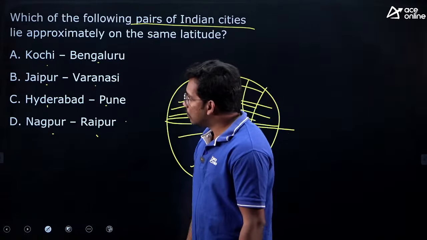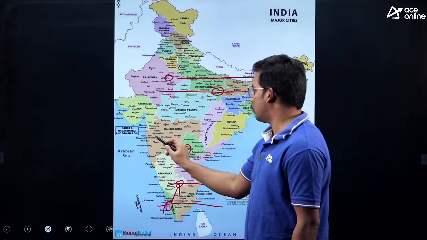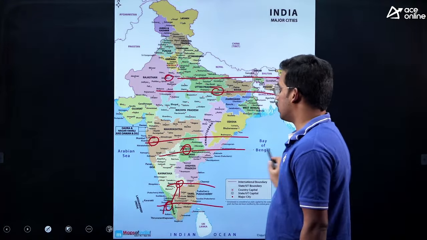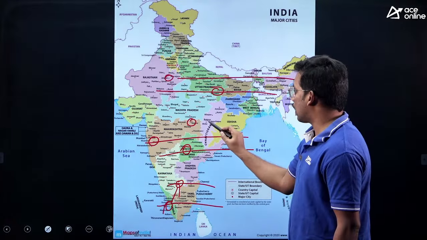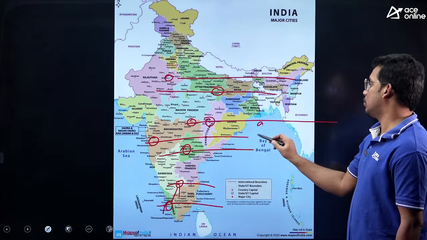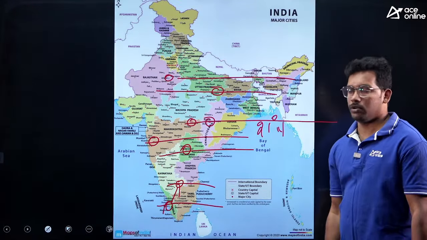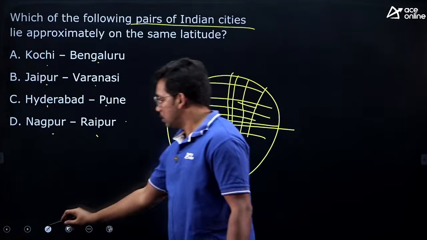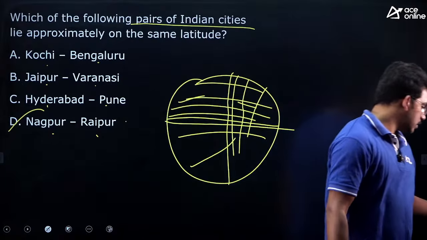Then Hyderabad, Pune. You can see Hyderabad is in Telangana, Pune is in Maharashtra. Again, these are on different latitudes. But Nagpur and Raipur are located almost on the same latitude, that is 21 degree north latitude. So the answer is D. A question based on application. D is the answer.